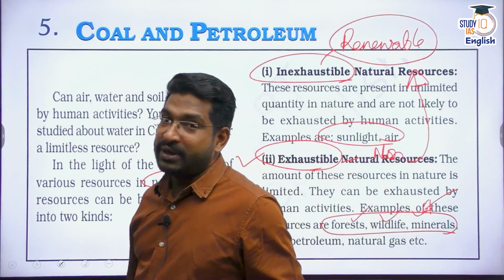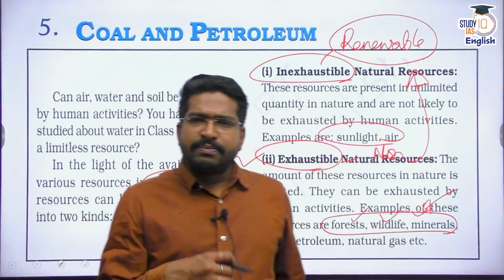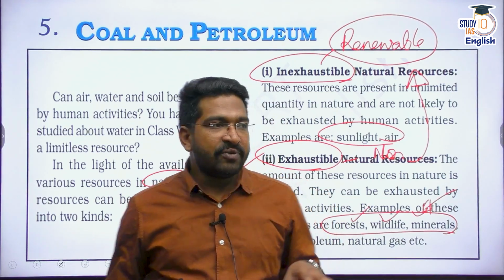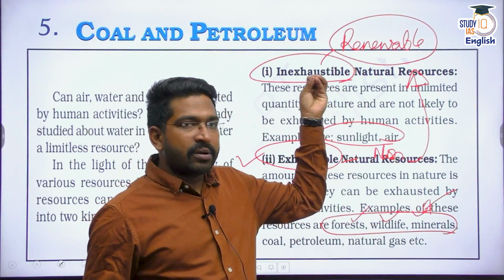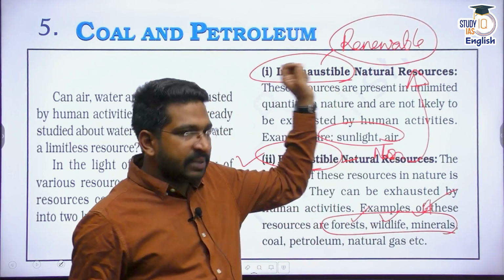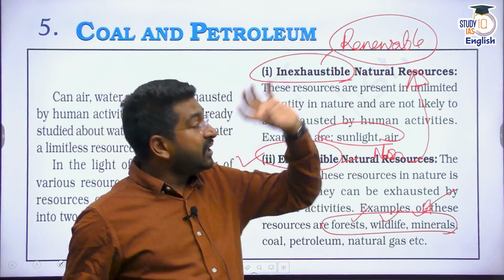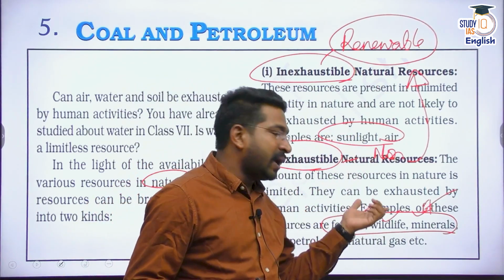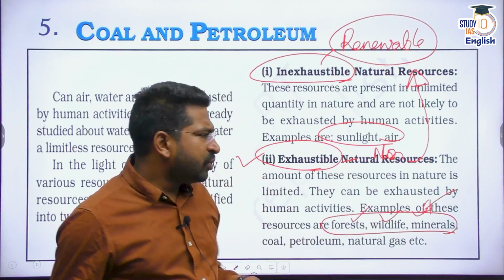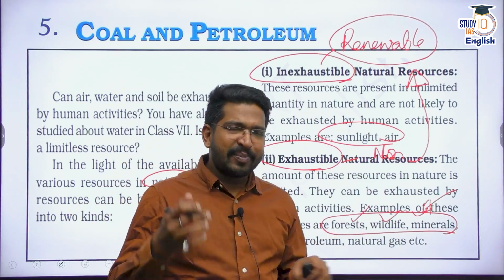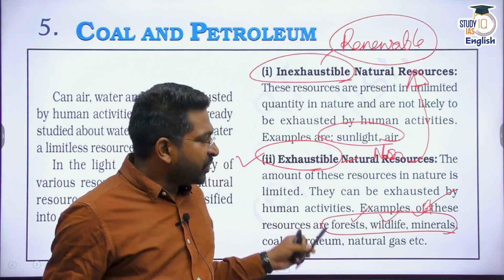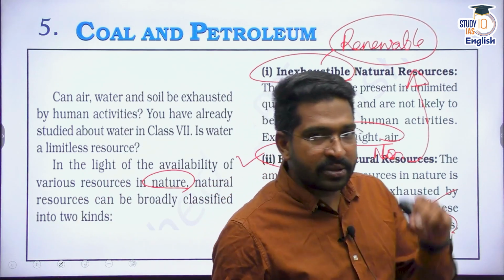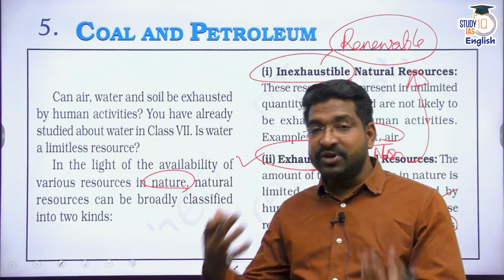exhaustible natural resources, because these are the simple questions where students or aspirants commit mistakes. Say an MCQ has been created: which of the below are examples of inexhaustible natural resource? I give you the examples sunlight, air, water, and then I write forest, wildlife, minerals. Then many people would think forest and wildlife are perpetual, and I'll just eliminate them. No, forest, wildlife, minerals, coal, petroleum, natural gas, all these are exhaustible. That means they're non-renewable. They take a lot of time for their regeneration.